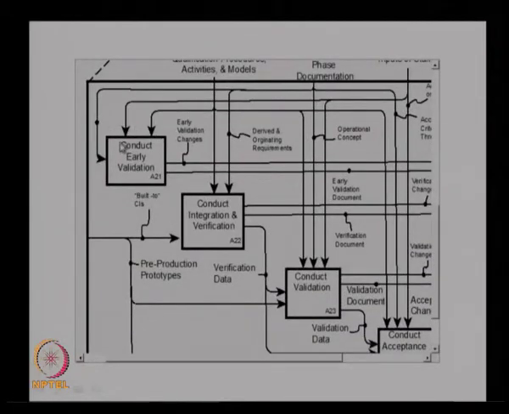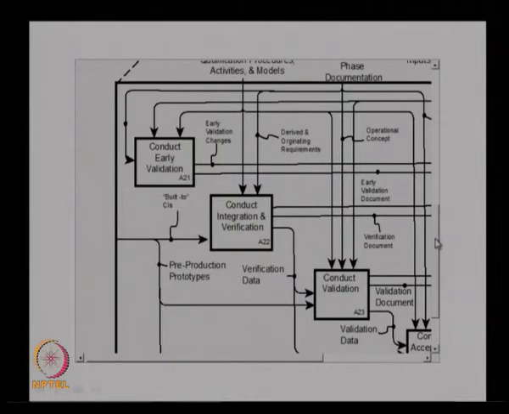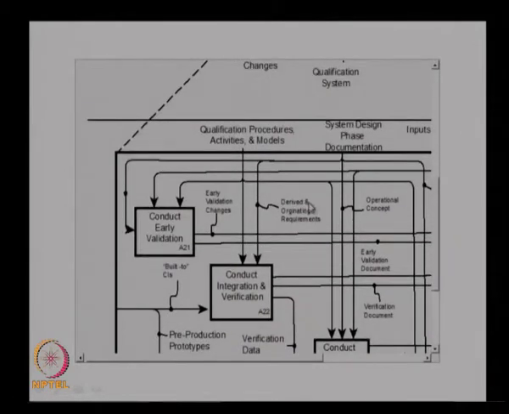So, the early validation is basically even before we actually start the design of the system, we go for the early validation like operational validity, to ensure that the operational concept whatever we developed actually meets the requirements. And then we go for the integration and verification.